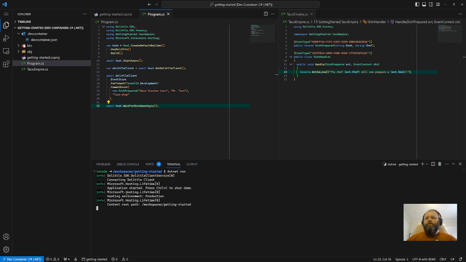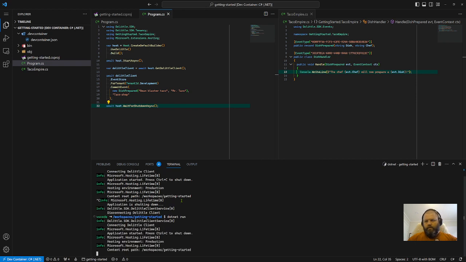Connecting to the Dolittle client. Let's try that again. Maybe I opened the wrong ports or something.